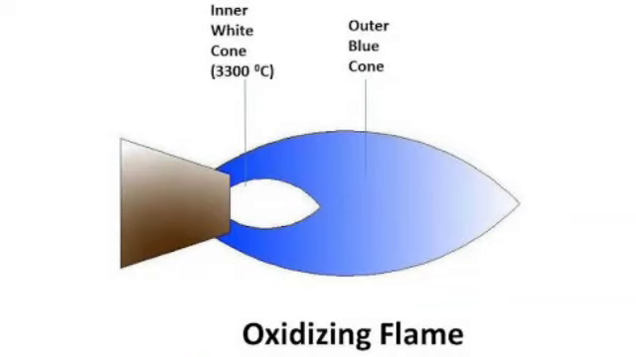And in oxidizing flame, when the amount of acetylene reduces or the amount of oxygen increases, the inner cone tends to disappear and the flame obtained is known as oxidizing flame. It is hotter than natural flame and has clearly defined two zones. The inner zone has very bright white color and has a temperature of about 3300 degrees centigrade. The outer flame is blue in color. This flame is used to weld copper alloys like brass, bronze, etc.